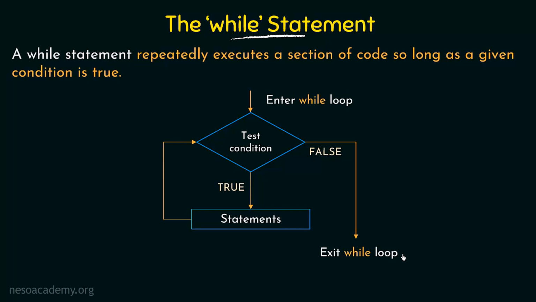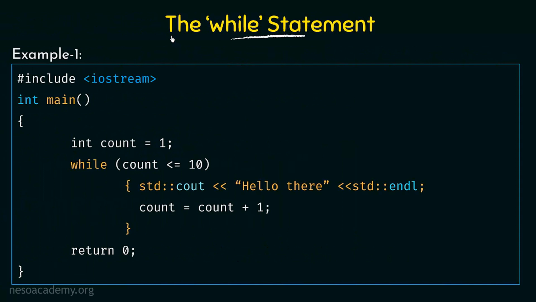Let us take an example program to understand the working of the while statement. Here is an example that shows the working of the while statement, and also its syntax. Here we start our program by including the header, and then we have the main function. Inside the main function, we are declaring a variable called count. It is an integer variable called count and it is initialized to 1.